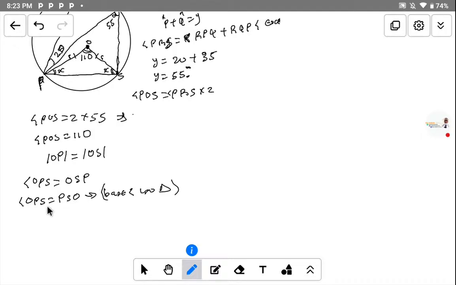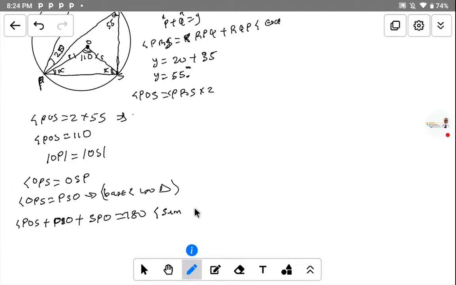Now, the next thing you have to do here, since they said they are equal, remember that the sum of the angles in a triangle is equal to 180. So that means that the sum of angle POS plus angle PSO plus angle SPO is equal to 180. That is the sum of the angles. Just write the statement there: sum of the angles.